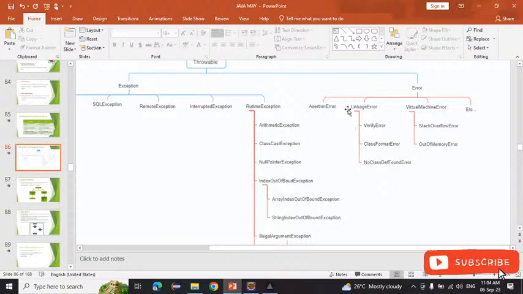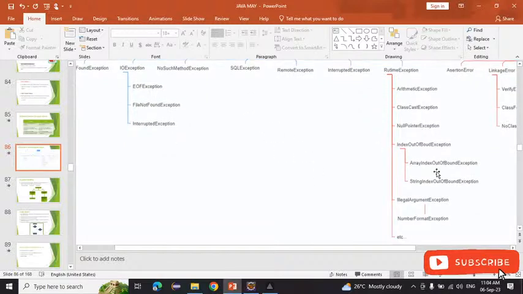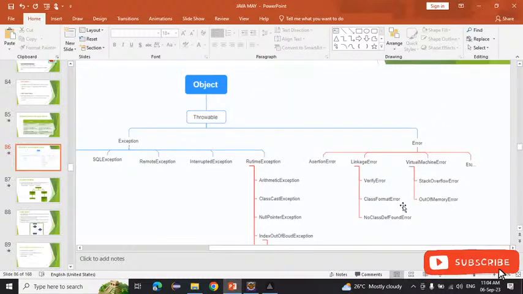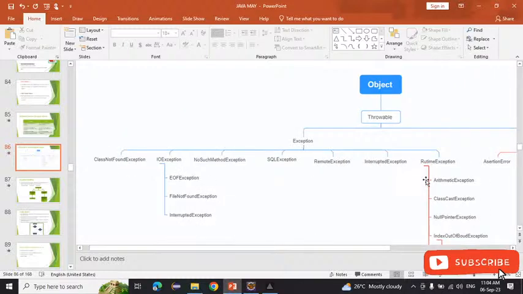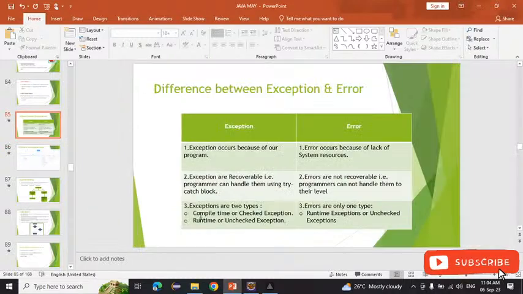If we see the Error, AssertionError, LinkageError, then VirtualMachineError, these all are errors, and these all are exceptions, like ArithmeticException, ClassCastException, NullPointerException. And Exception has two types. First one is the runtime exception, and another one is the compile time exception. And remember one thing, if you notice here, we have two types: compile time exception and runtime exception.